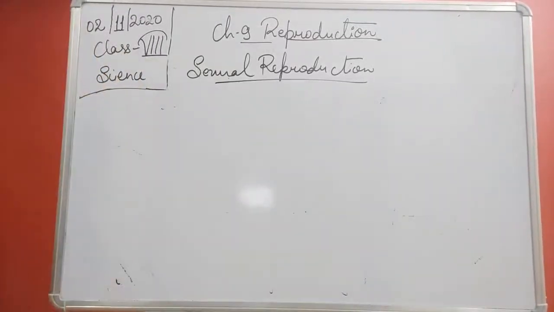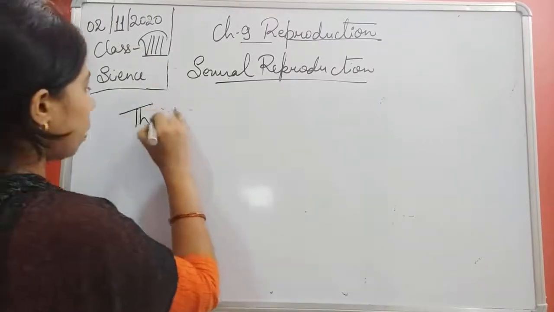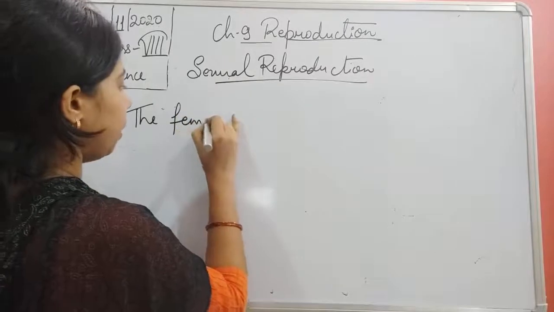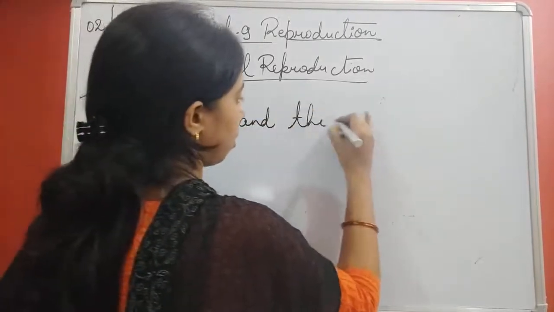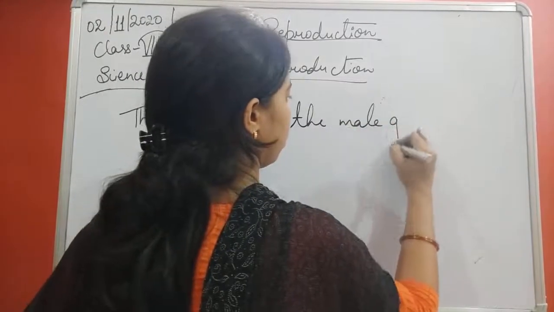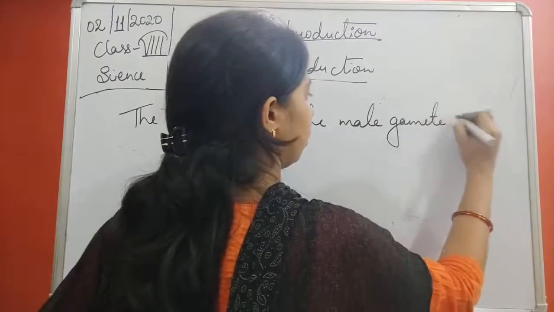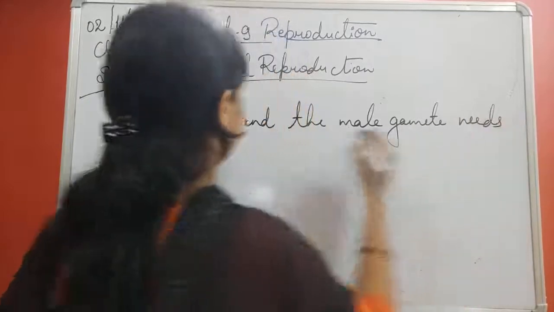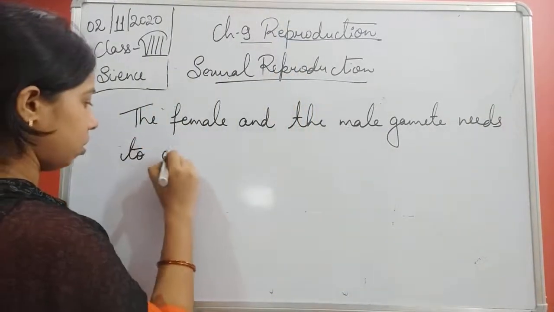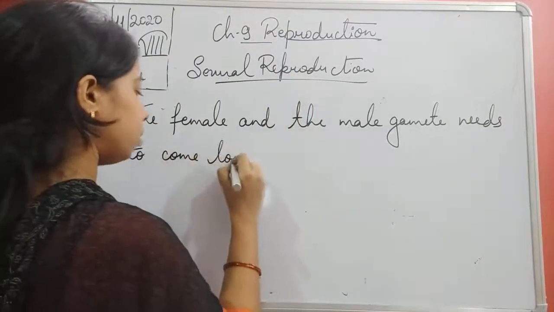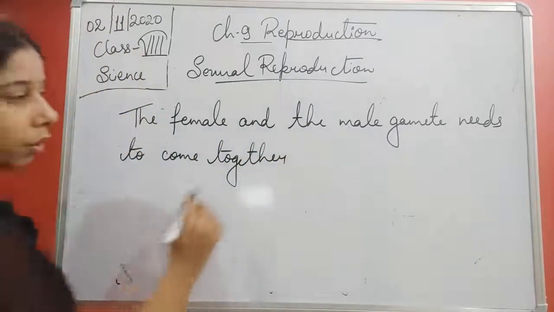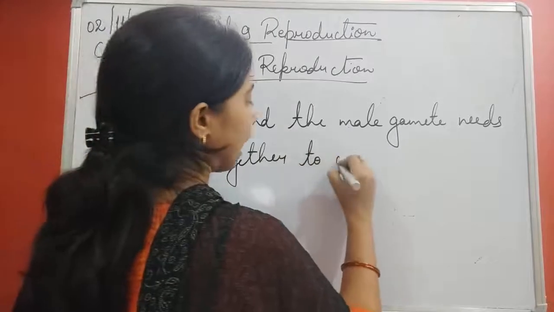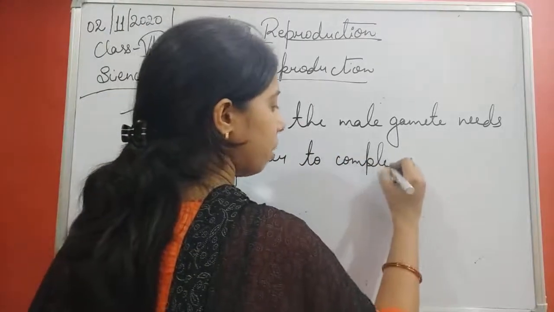So we can write it: the male and the female gametes need to come together to complete the process of reproduction.